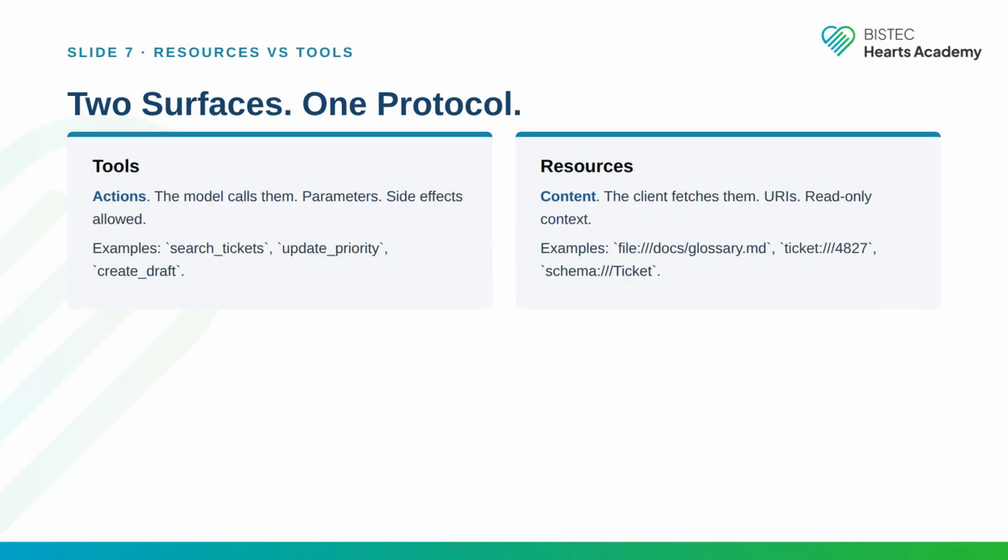MCP exposes 2 surfaces. Tools: actions. The model calls them. They take parameters. Side effects allowed. Examples: search tickets, update priority, create draft. Resources: content the client fetches. They are addressed by URI, read-only context. Examples: file, docs glossary.md, ticket.